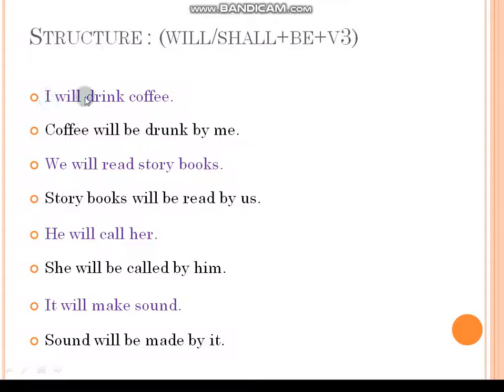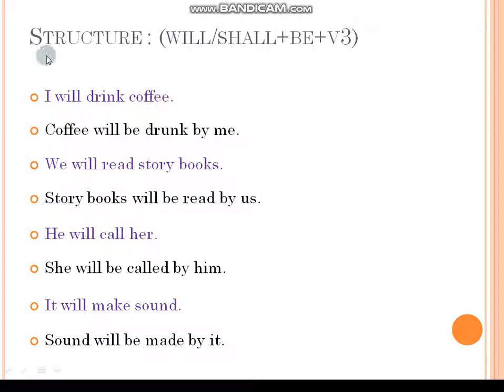I is a subject. I have taken will. You can take will, otherwise shall. I will drink coffee. Here subject is I, will is the auxiliary, drink is the main verb and coffee is the object.